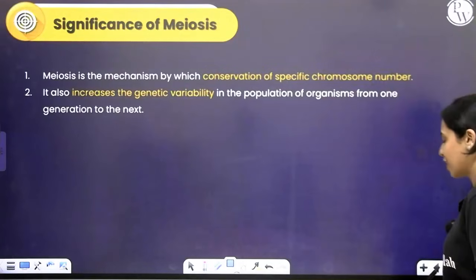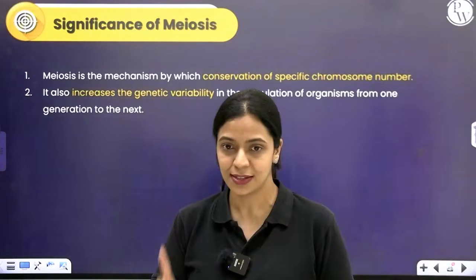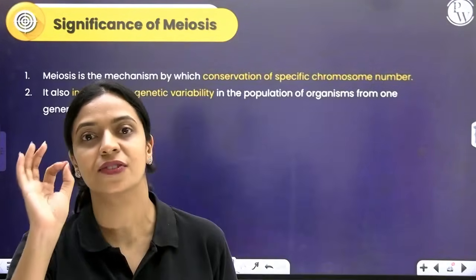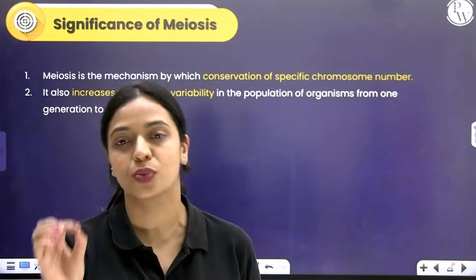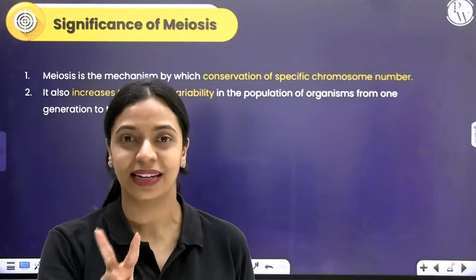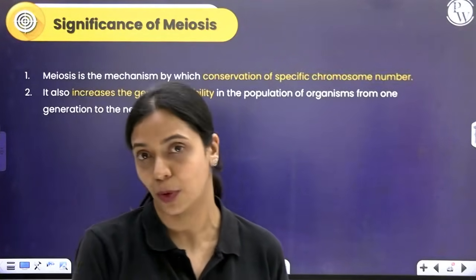What is the significance of meiosis? 2 very important things. One thing, it conserves the chromosome number in the individuals of a species. Secondly, it brings about variations in a population.